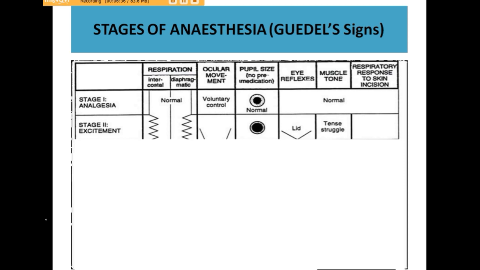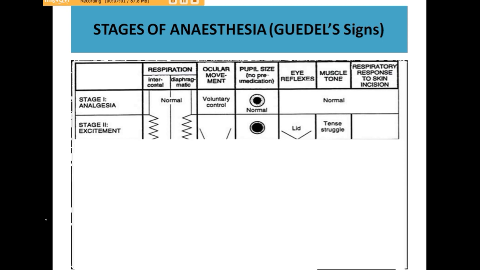During this stage the patient usually struggles. The duration of this stage is more with ether, less with halothane, and absent with the IV anesthetic agents. The difficulty occurs because of laryngospasm in this stage. And with the IV anesthetic agent, stages 1 and 2 are not visible, as the patient directly enters stage 3.